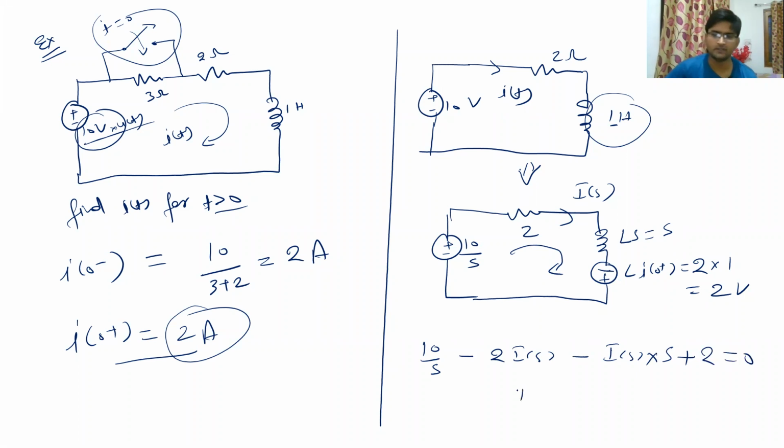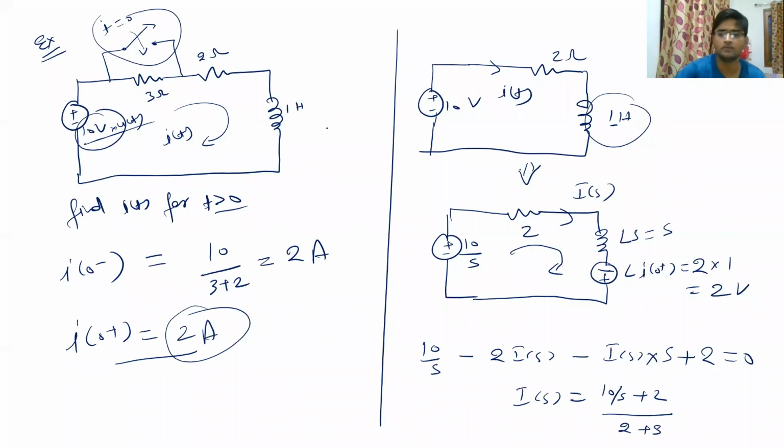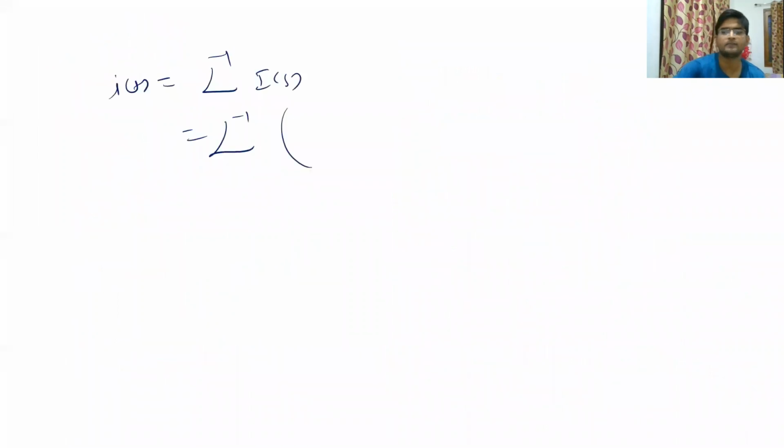So after solving this, we will get IS is equal to 10 upon S plus 2 divided by 2 plus S. So if we solve it for IT, we have to take the inverse Laplace of IS. So we will have to take the inverse Laplace of 10 by S plus 2 upon S plus 2.